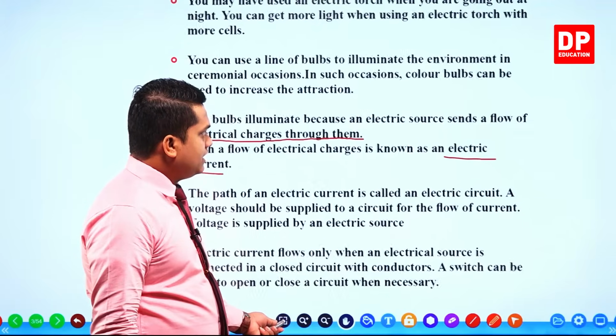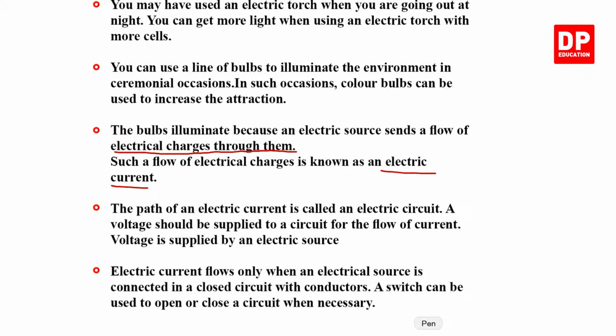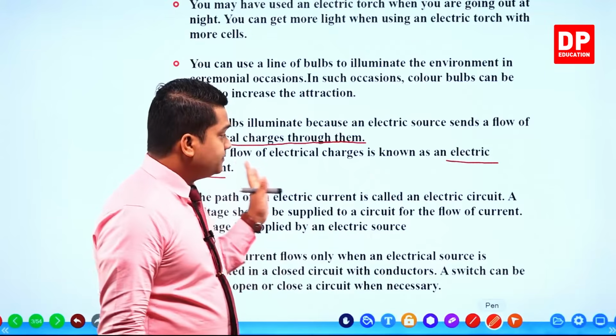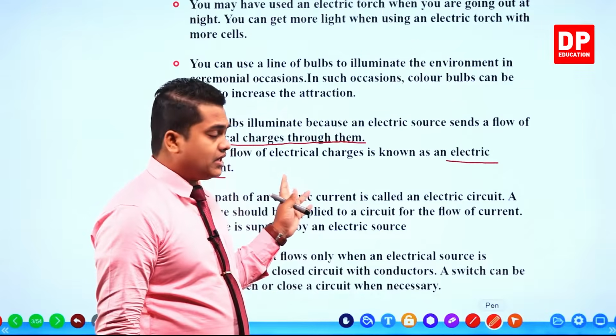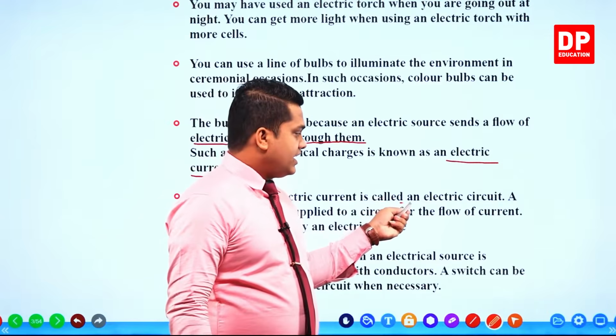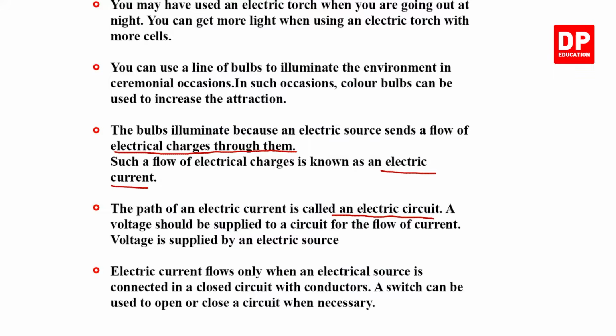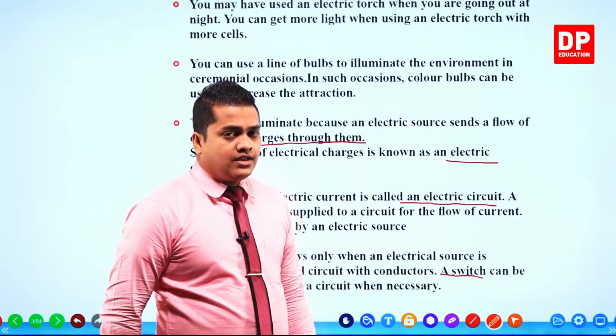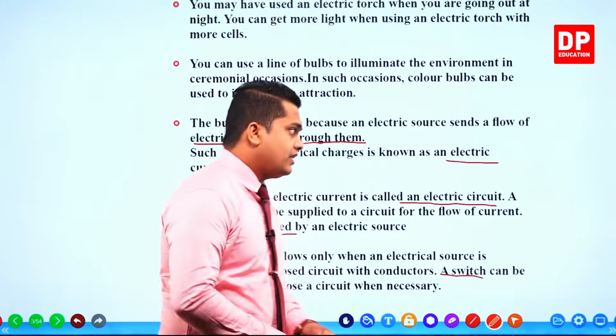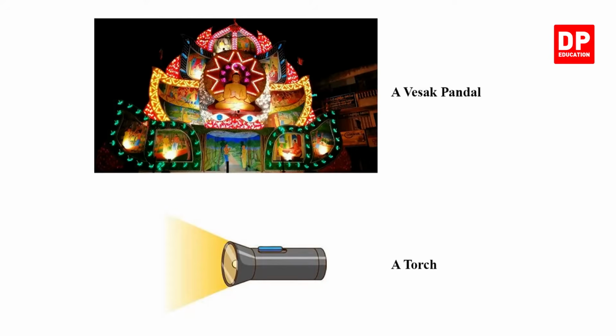Here it is mainly given about the electrical charges or electrical current and the electrical circuit, then about the voltage, then finally about switches, to get some idea how to open or close a certain circuit, right? Already we know these things, we learned these things in the previous lesson. Now let's move on with the other contents in our lesson.